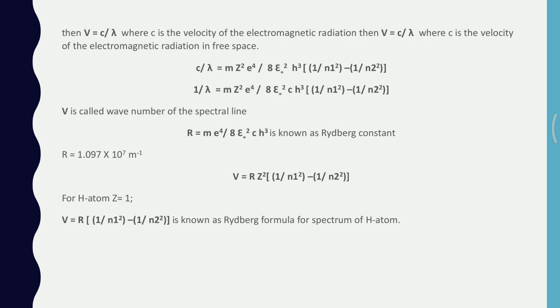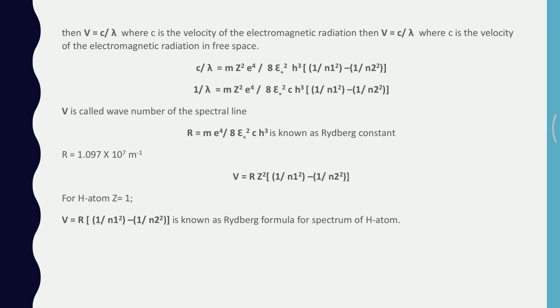When you substitute, c by lambda is equal to m z square e to the power of 4 by 8 epsilon naught square h cube into 1 by n1 square minus 1 by n2 square, or 1 by lambda is equal to m z square e to the power of 4 by 8 epsilon naught square c h cube into 1 by n1 square minus 1 by n2 square.